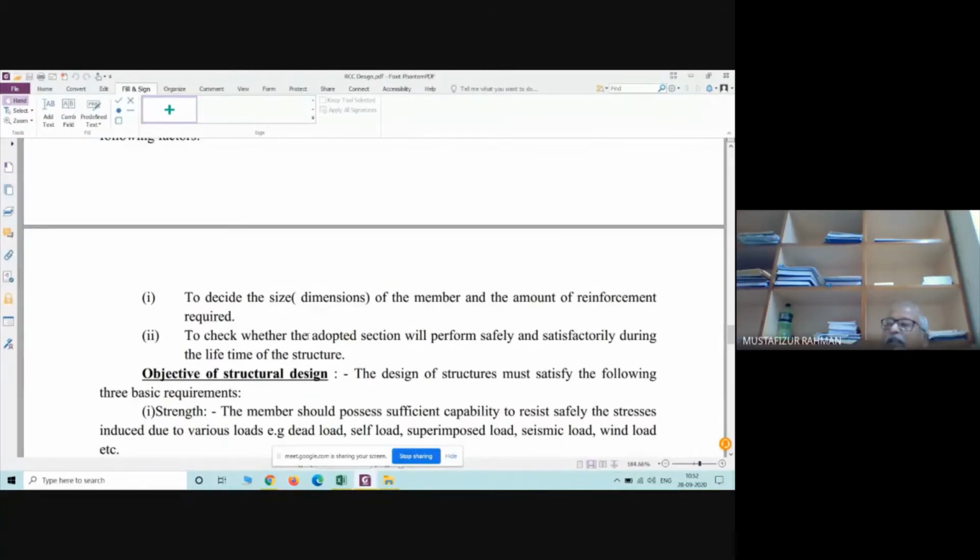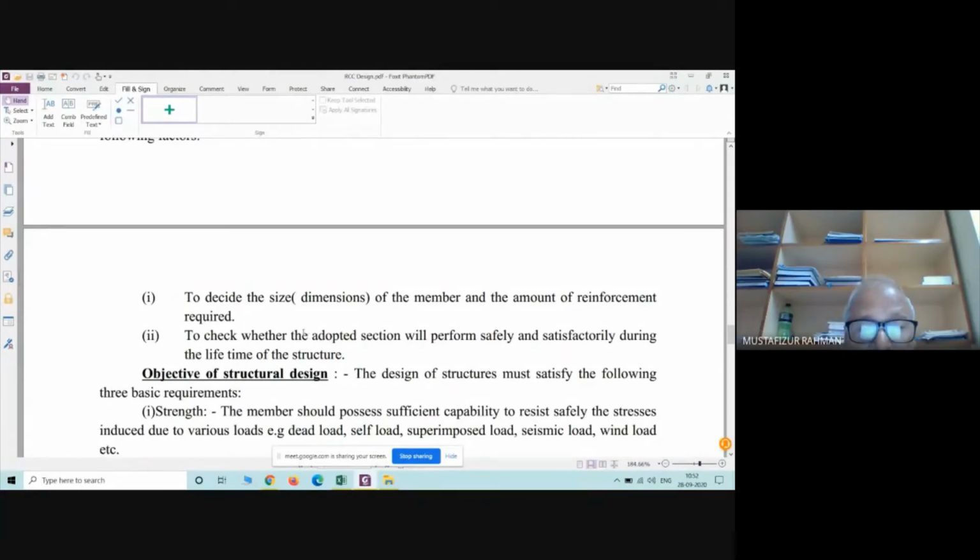Design philosophy, the first one, is to resist the external load, that is, with respect to strength. What I have written here: to decide the size and dimension of the member and the amount of reinforcement, and to check whether the adopted section will perform safely and satisfactorily during its life.